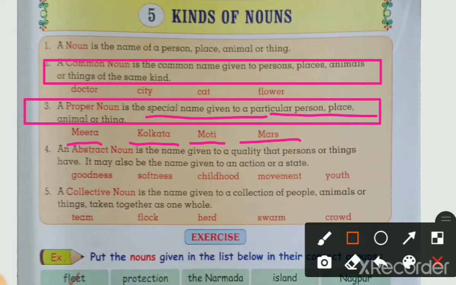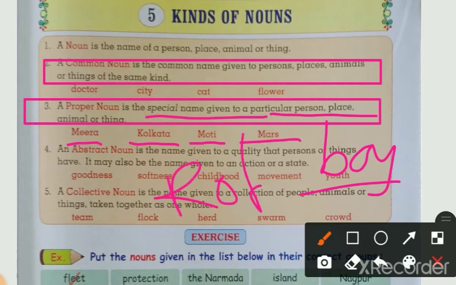Okay, look at here, children. Here is a proper noun, that is a special name. If I told you boy, about the boy, what is this boy? Boy is a common noun. Generally I call him the boy, but if I told you Rohan, what is this Rohan? Rohan is a proper noun because it is a special name.